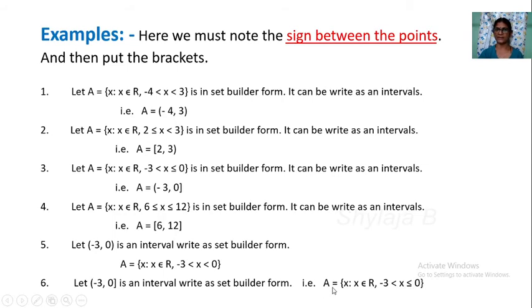So the set is x such that x belongs to R, minus 3 less than x less or equal to 0. Sixth and third, these questions are the same. Third and sixth questions are semi-open, semi-closed intervals.